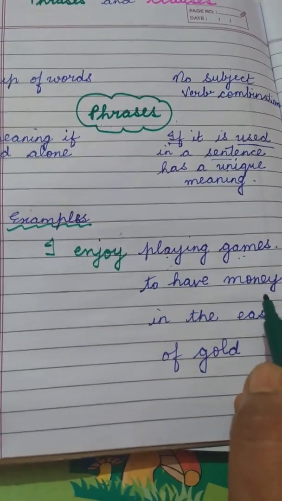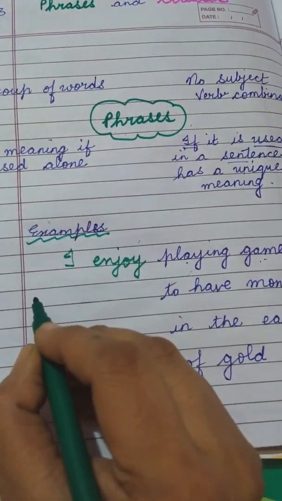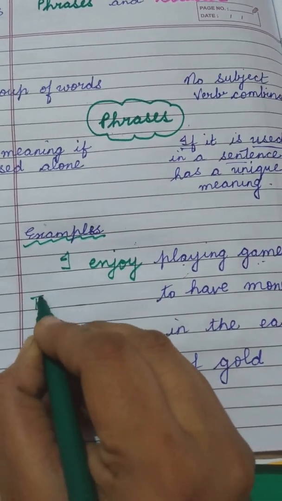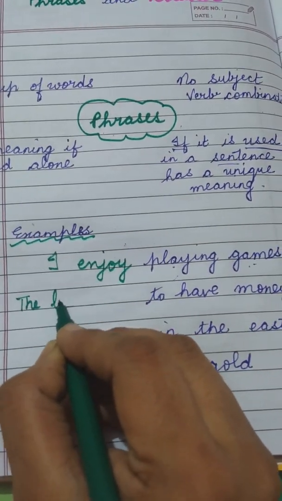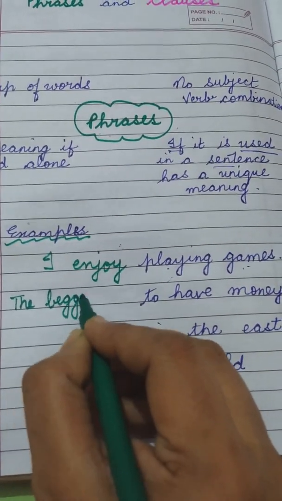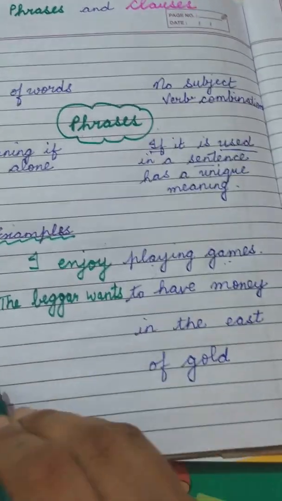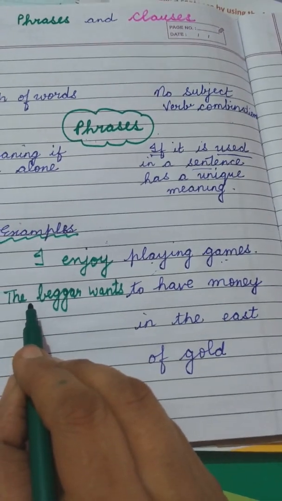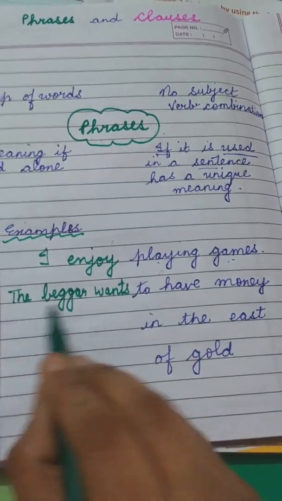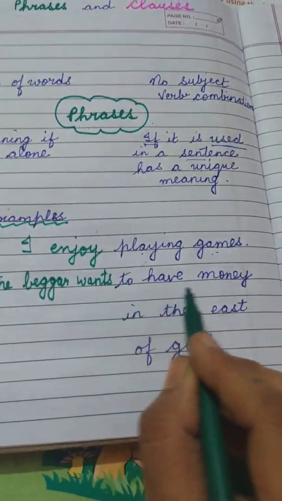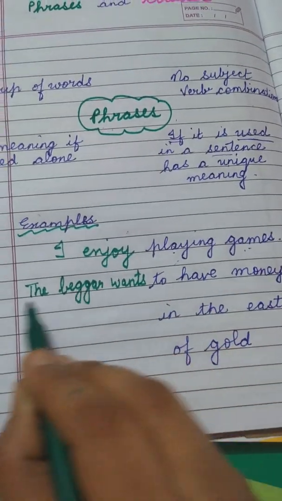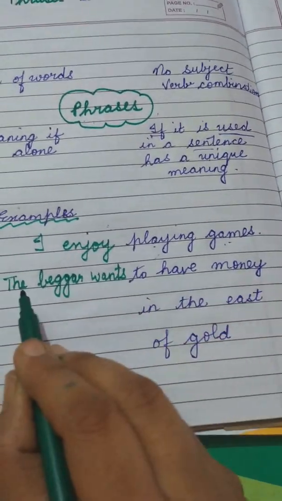Like to have money. When we are going to make a sentence, you can write the beggar wants to have money. The beggar wants to have money. You can add a subject and a finite verb to make a sentence. Then this phrase is going to give you a unique meaning when it is going to come with a sentence.